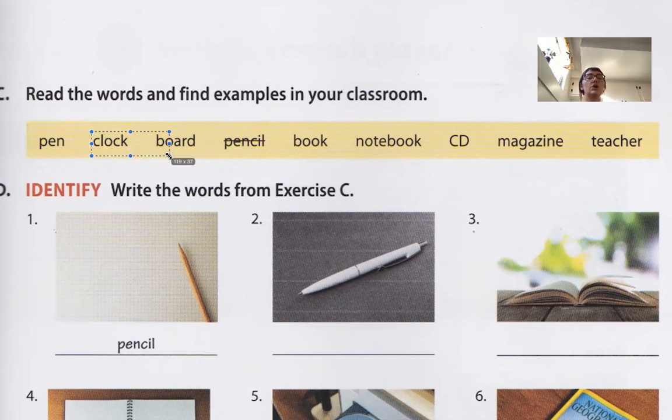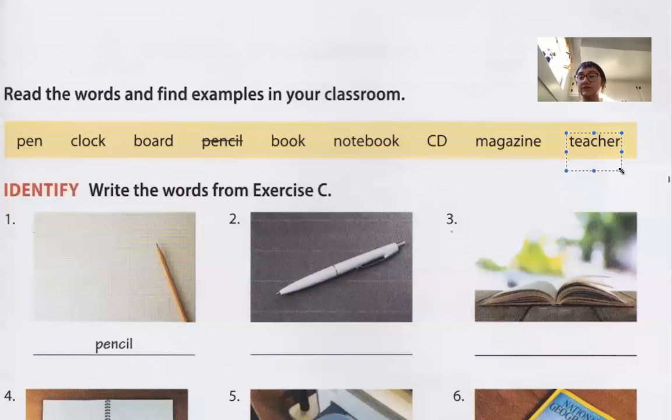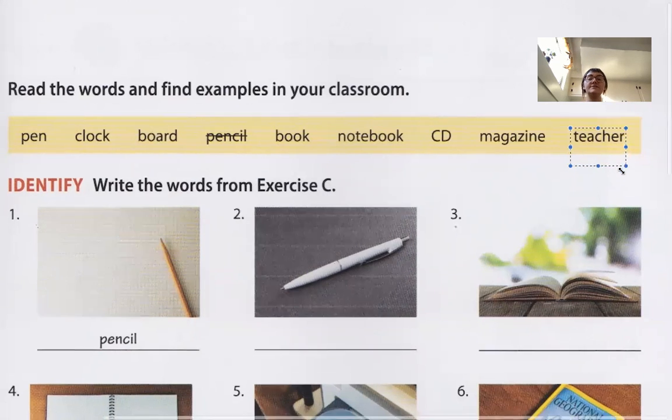We have the word clock, board, pencil, book, notebook, CD, magazine, teacher. All right, let's read them again.